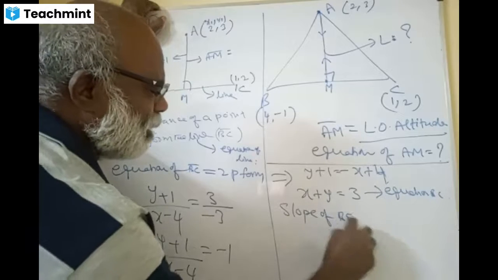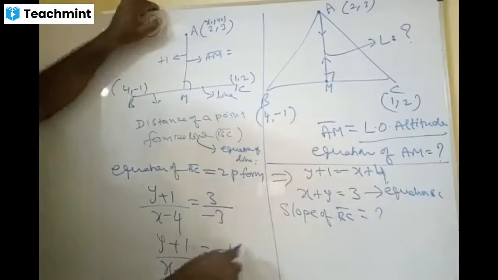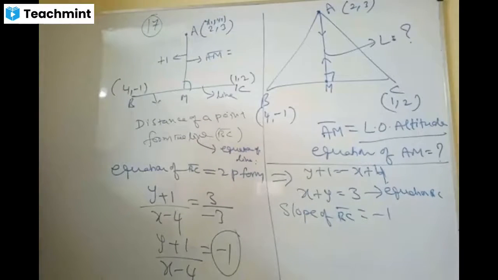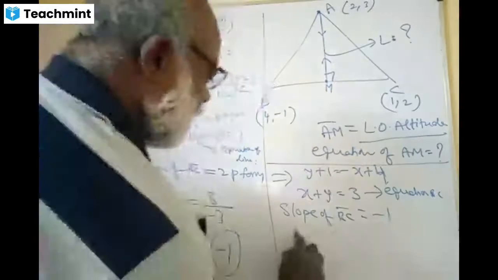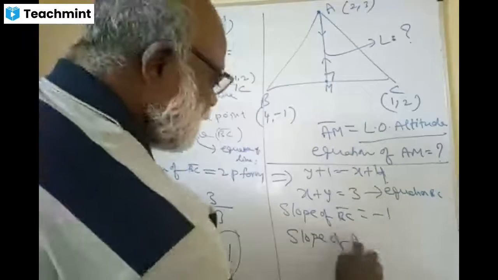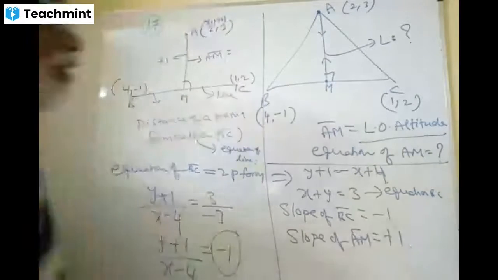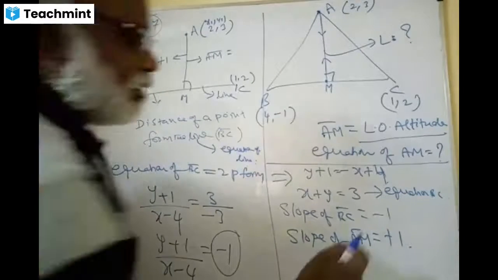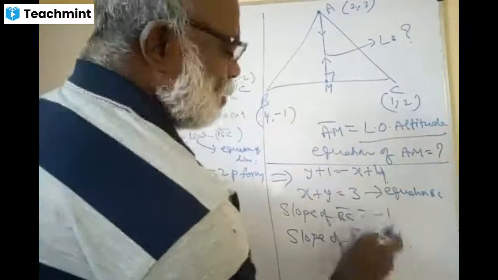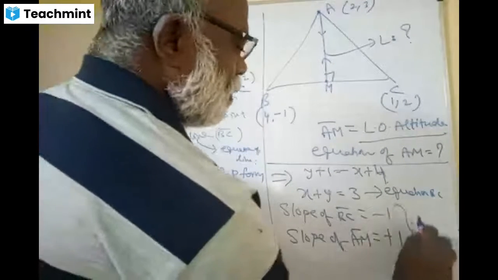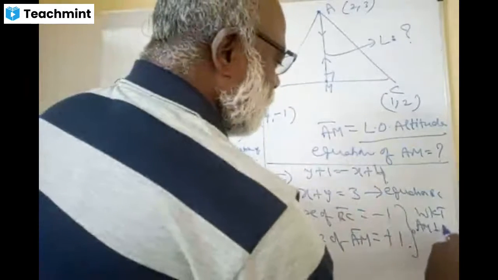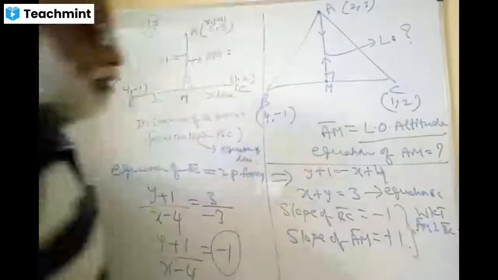Can anybody tell what is the slope of BC? Minus 1, sir. Minus 1. If the slope of BC is minus 1, what is the slope of AM, dears? Plus 1. Brilliant. Why? m1 into m2 is minus 1, and 1 into minus 1 is minus 1, if AM is perpendicular. Do you know that AM is perpendicular to BC? Wow.